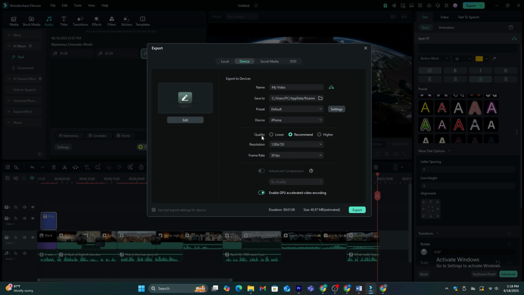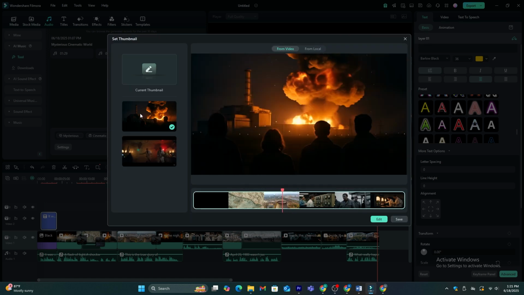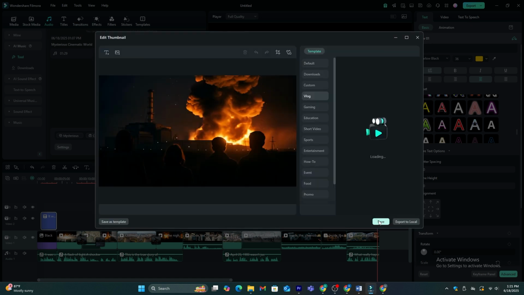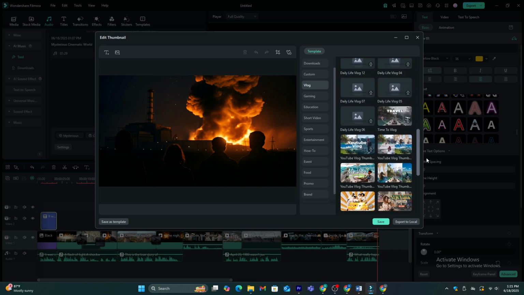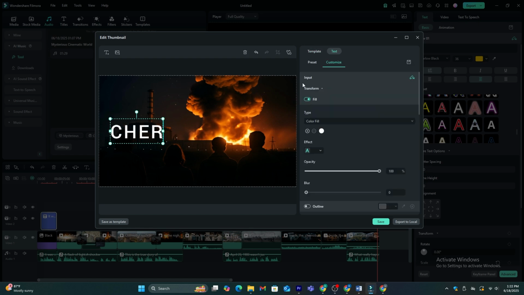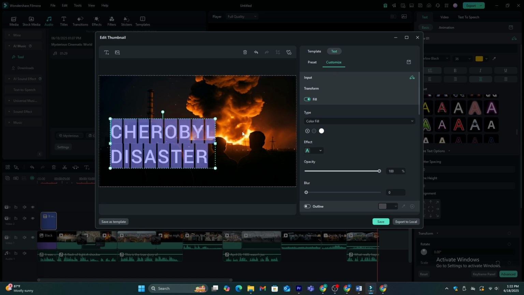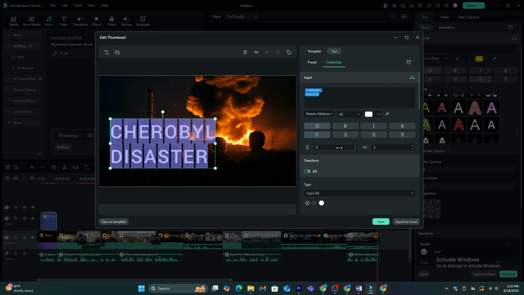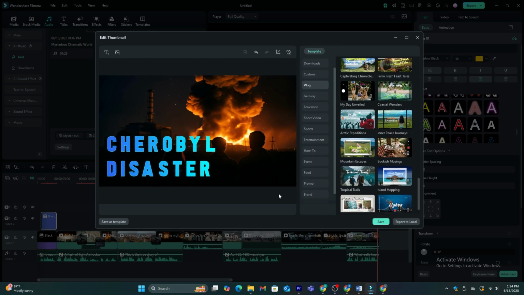As I mentioned earlier, this tool is an all-in-one AI tool, and you will see this thumbnail tool here. Click the edit button and you will come to this page. Now you can select any frame of your video to use as a thumbnail. I'm going to select this frame. Now click this edit button again, and you will come to this page. As you can see here, they have provided several categories and styles. You can use these templates as well. I'm just going to add a text layer to this and edit the text layer to stand out more using these settings.